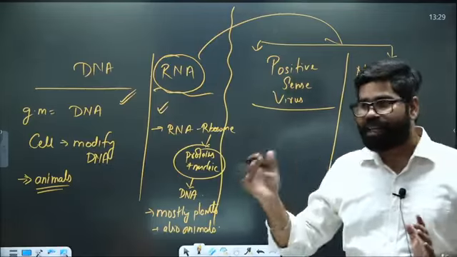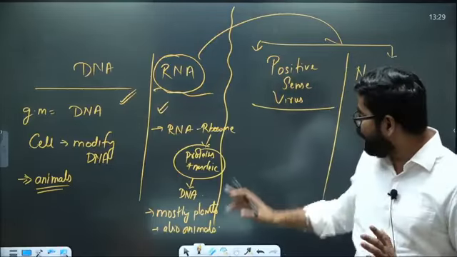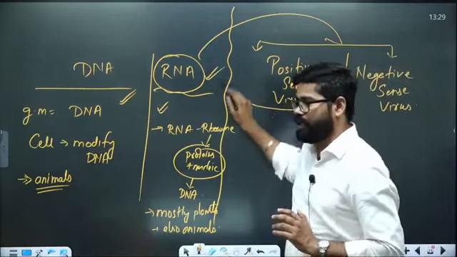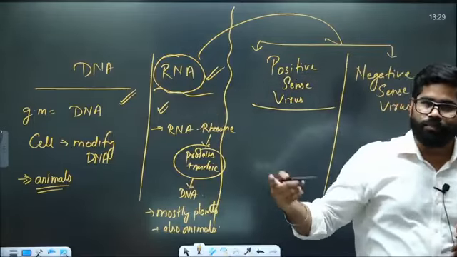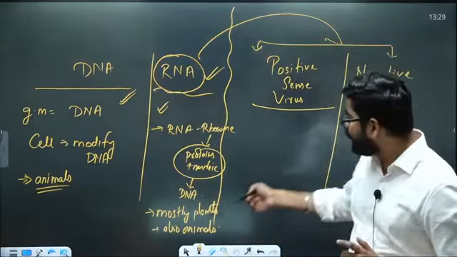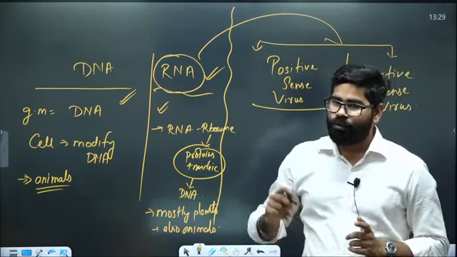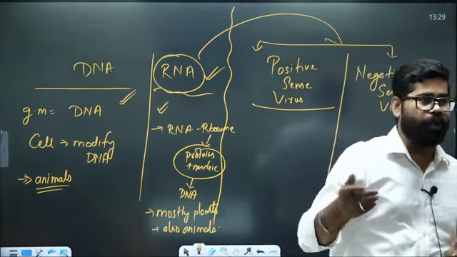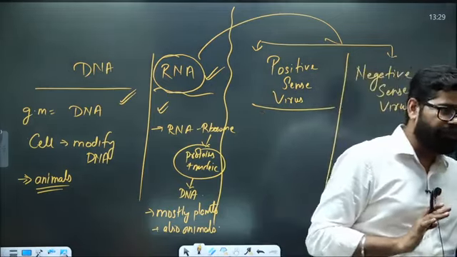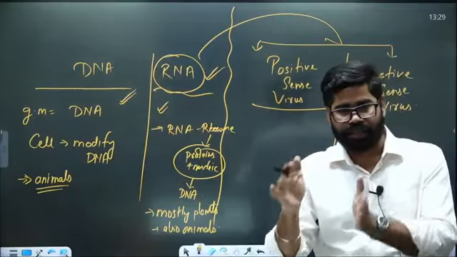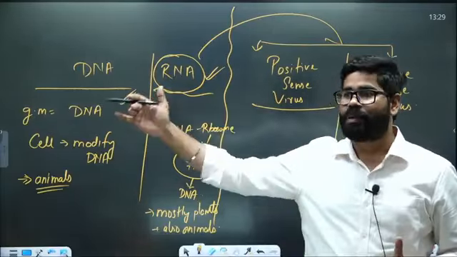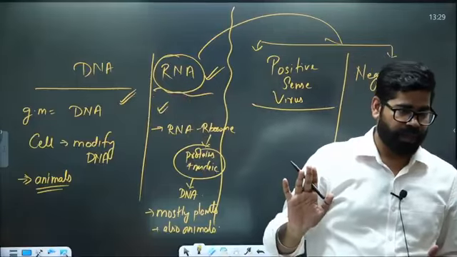They want to replicate themselves. That is one nature of the RNA virus. Whether it is positive sense or negative sense, the ultimate aim is to take control of the cell so that their numbers will increase.